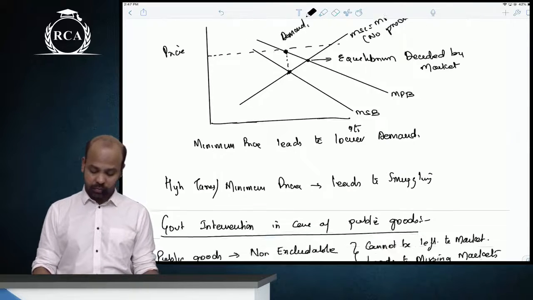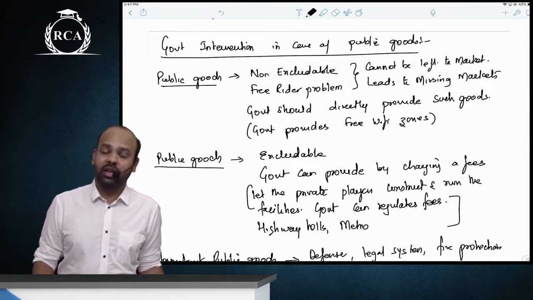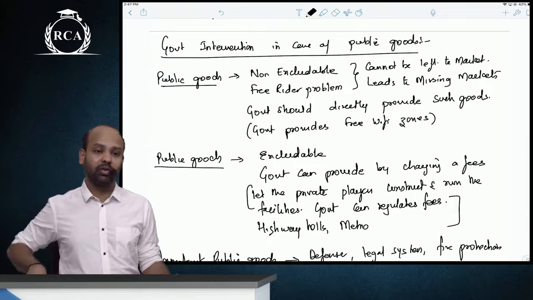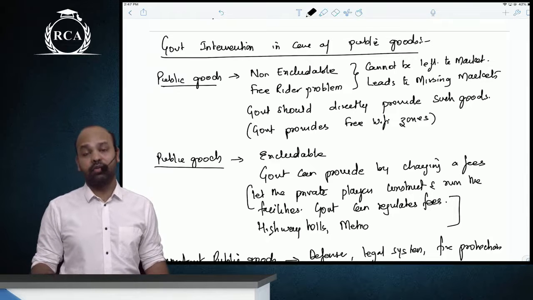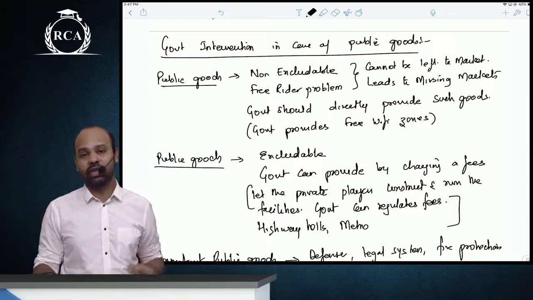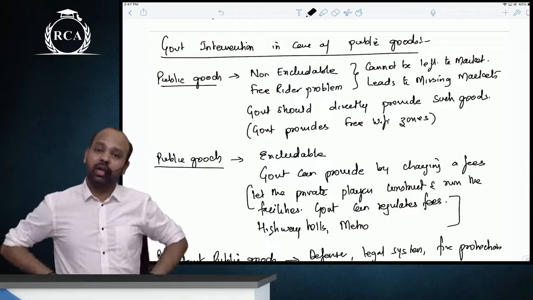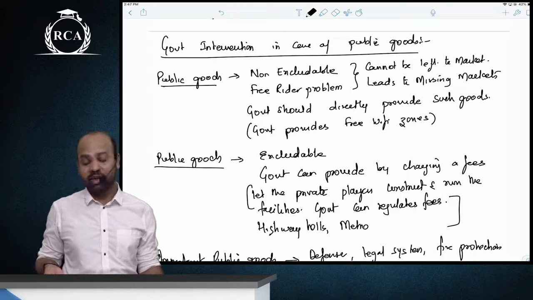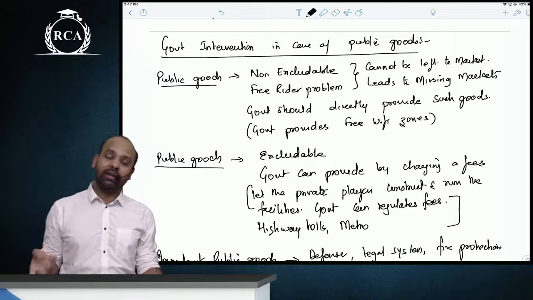Understood? Then government intervention in case of public goods. As far as public goods are concerned, remember we divide public goods. First, if they are non-excludable public goods, it will always create a free rider problem. And if such goods are left to the market, there will be a case of missing market. So the government should intervene and directly provide those goods, like free Wi-Fi zones.